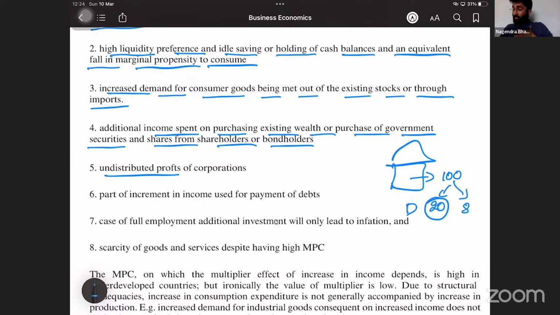The other 80 rupees is not distributed. This is undistributed profit. If I get that 80 rupees, then I will spend. If I am not getting this 80 rupees, I cannot spend. If I am not spending, then there is no income. The income is stuck somewhere.